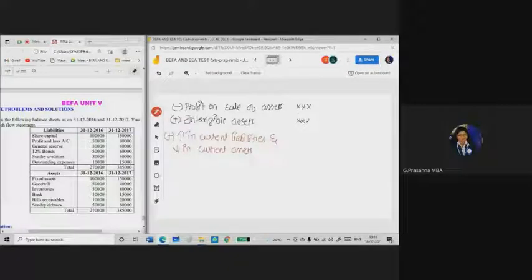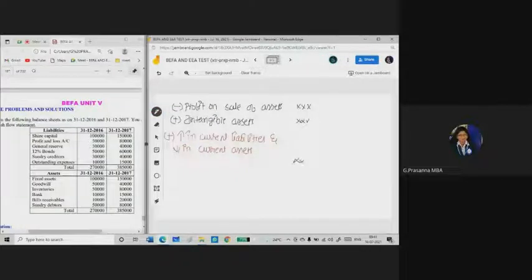So how will you identify whether current liability is increasing or decreasing? If the current liability amount is more than the previous year, it means the current liability is increasing. Similarly for decreasing current assets, if the current assets value is less than the previous year, then it is a decrease in current assets. So to this adjustment, you need to add the increase in current liability and the decrease in current assets. Okay, you need to take the amount in the inner column only.